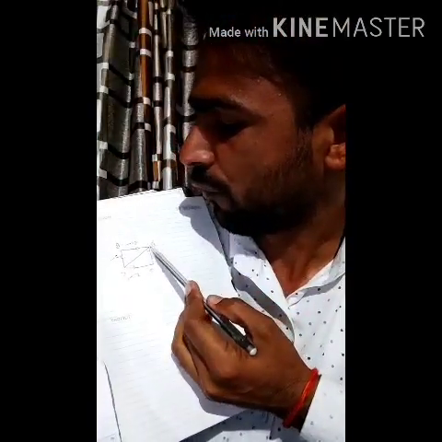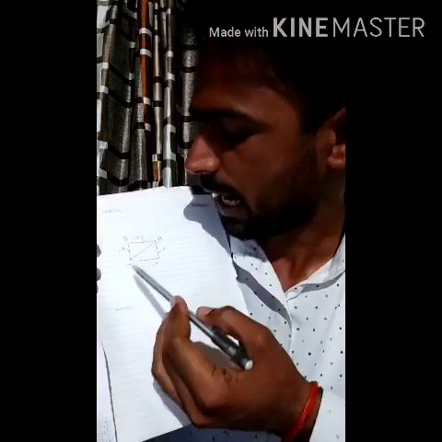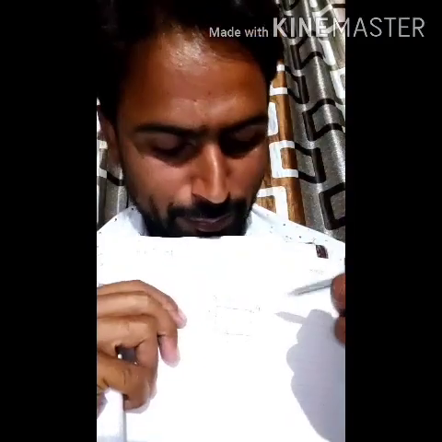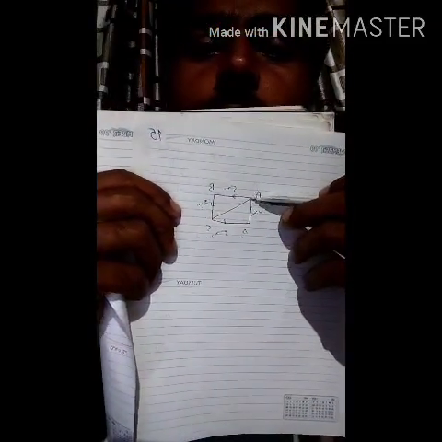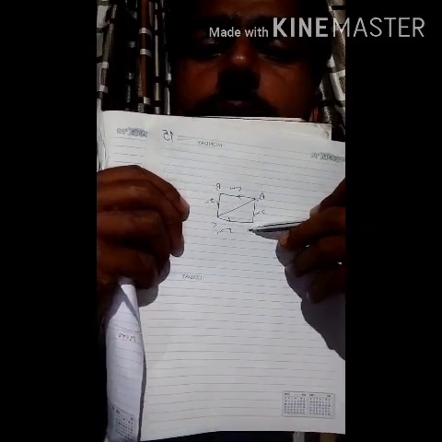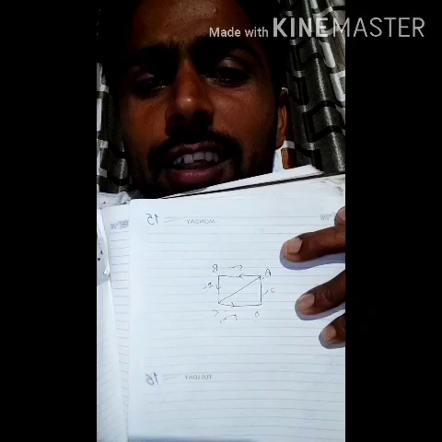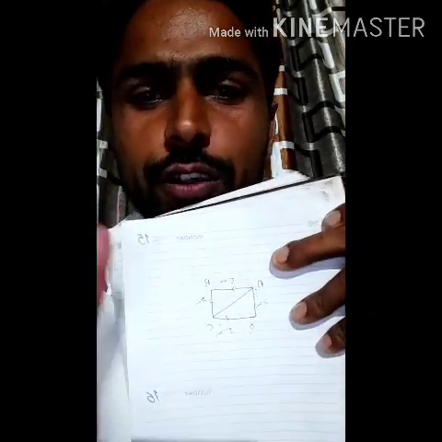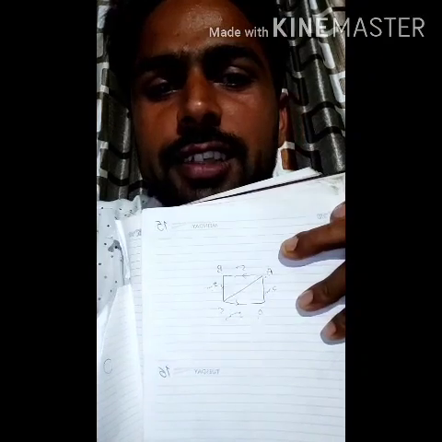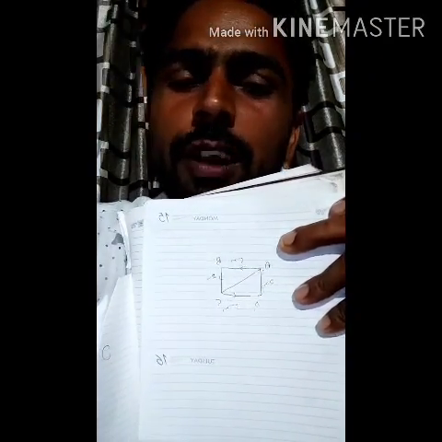Now if a person moves from A to B, B to C, C to D and then D to A, you have to calculate the distance covered by the person from A to A. Are you getting my point? A person starts from A, then B, then C, then D, and then again A. In this situation, how much will be the distance, and how much will be the displacement? So here you have two questions: calculate the distance from A to A as well as the displacement from A to A.